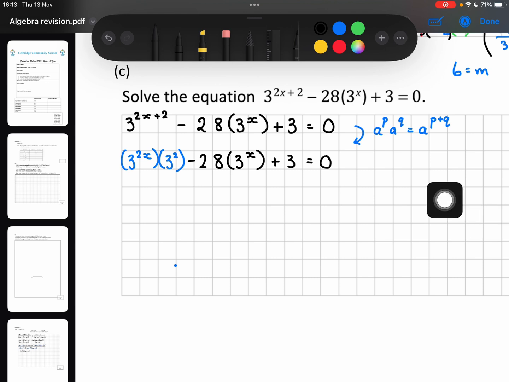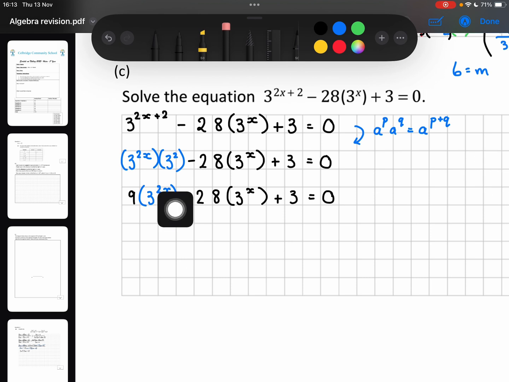So now I know that that's just a 9 in front. I now just have 9 by my 3 to the power of 2x, minus 28 by 3 to the power of x, plus 3 equals 0.